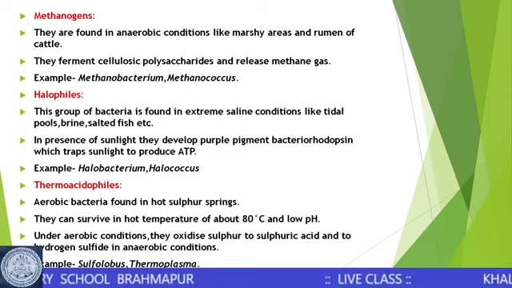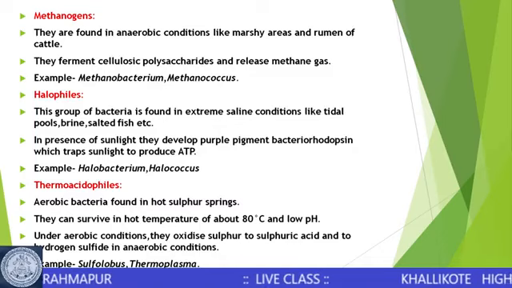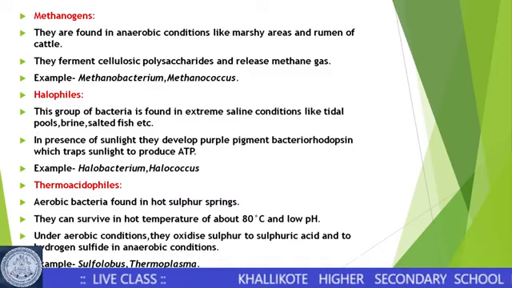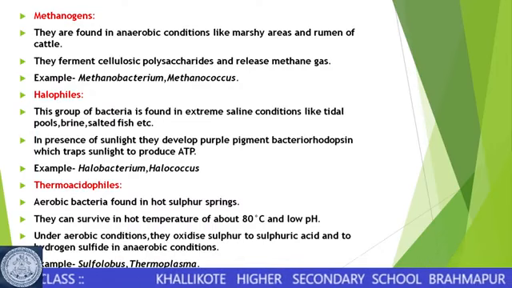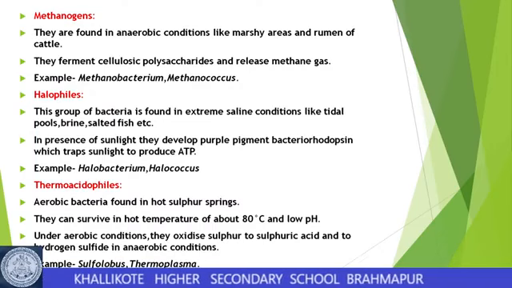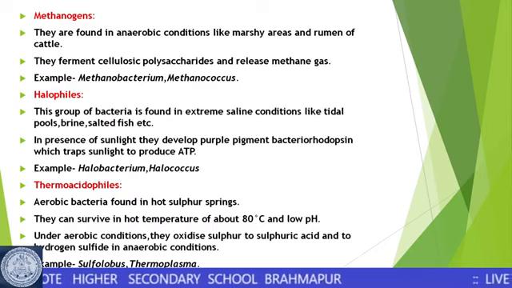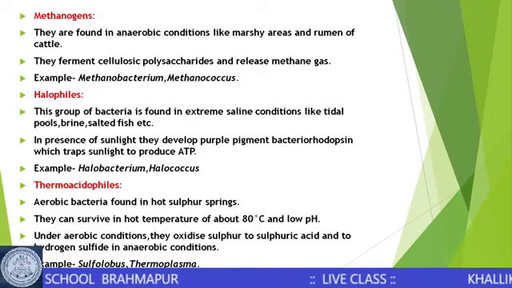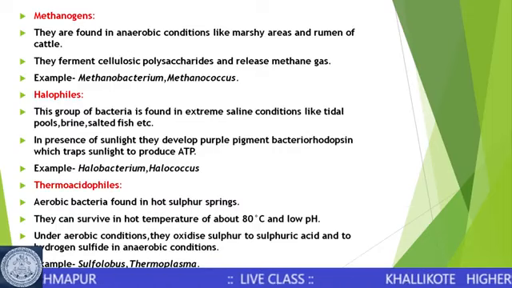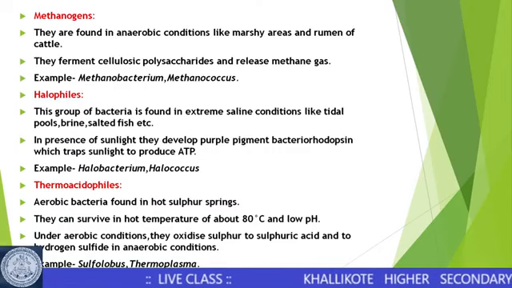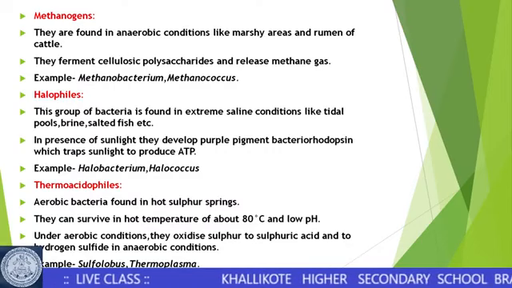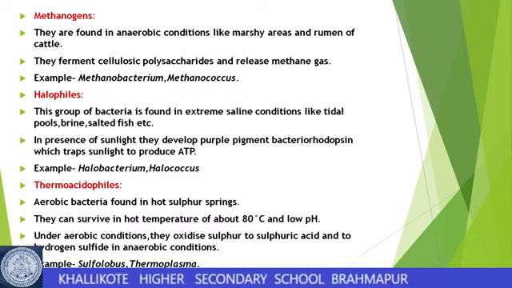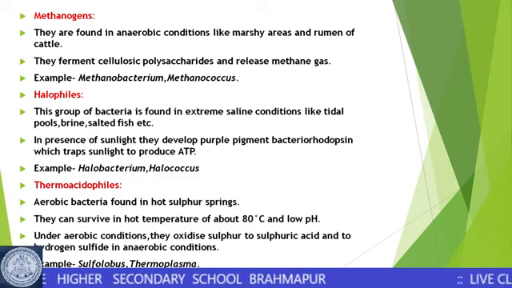Presently we use methanogenic bacteria in biogas plants. In the biogas plants, or gobar gas plants, we dump plant waste material like straw or cabbage leaves, and they produce biogas, which is basically methane gas released by such bacteria like Methanobacterium and Methanococcus. The second group of archaebacteria are halophiles.